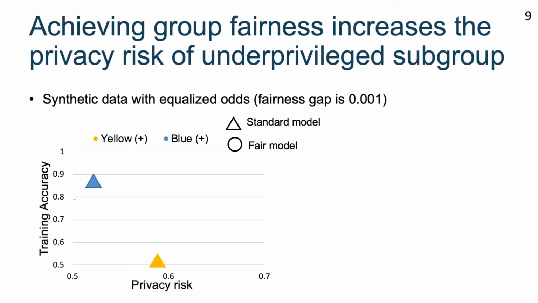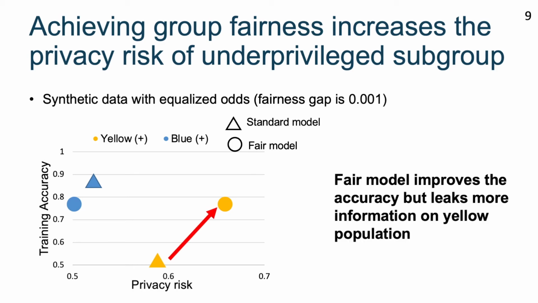Now let's take a closer look at the privacy cost. Here I show you the result on the training data for the yellow population and blue population for the positive labels. The x-axis here is the privacy risk, and the y-axis here is the training accuracy. The standard model performs much better on the blue population compared with the yellow population. Now, if we train a fair model, which is guaranteed to be fair on the training data, the accuracy on the yellow population is improved. However, the privacy risk for the yellow population is also increased at the same time. It shows that the fair model improves the accuracy but also leaks more information about the yellow population with positive labels.